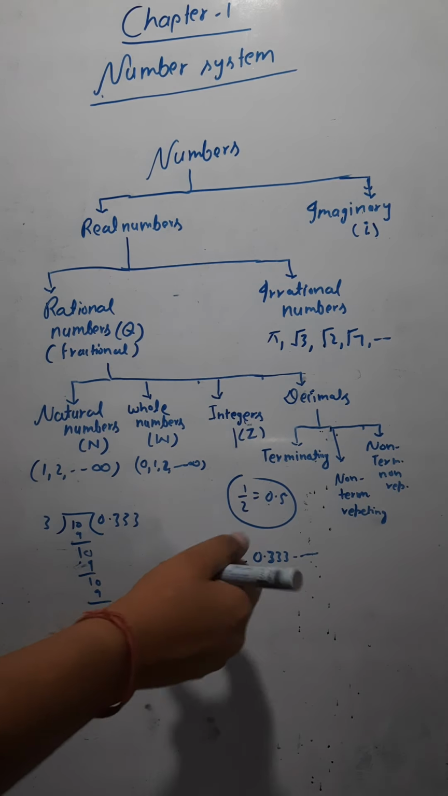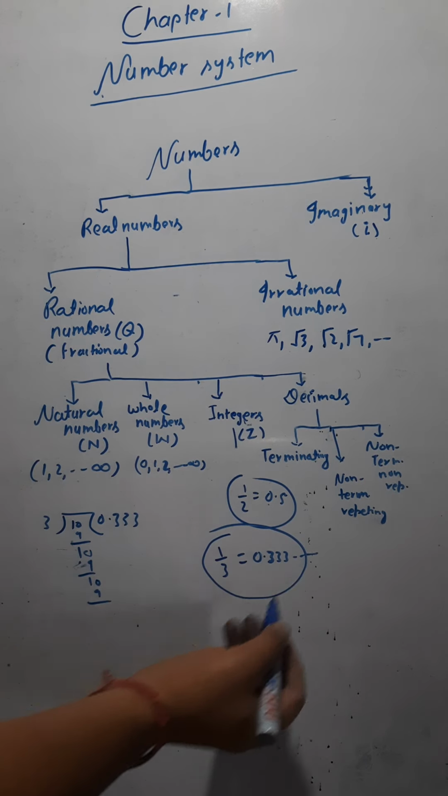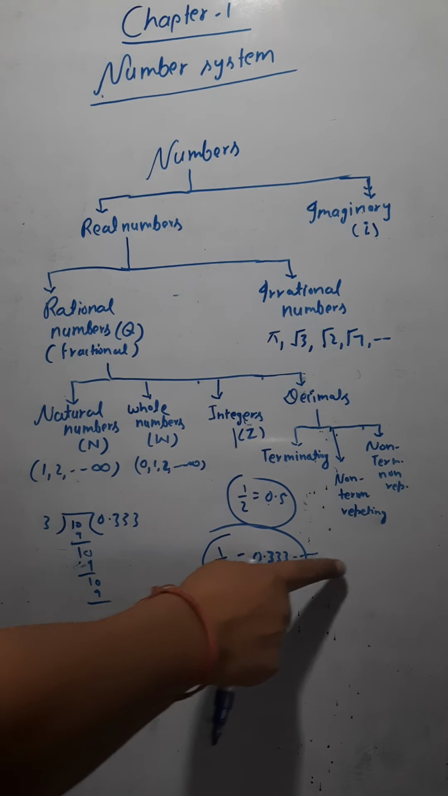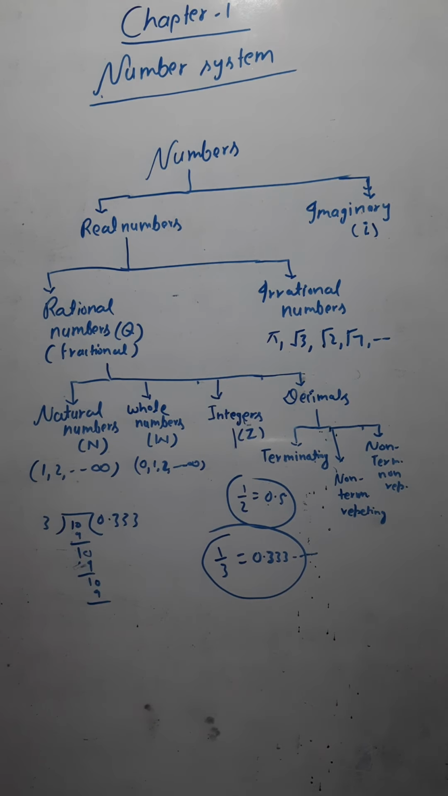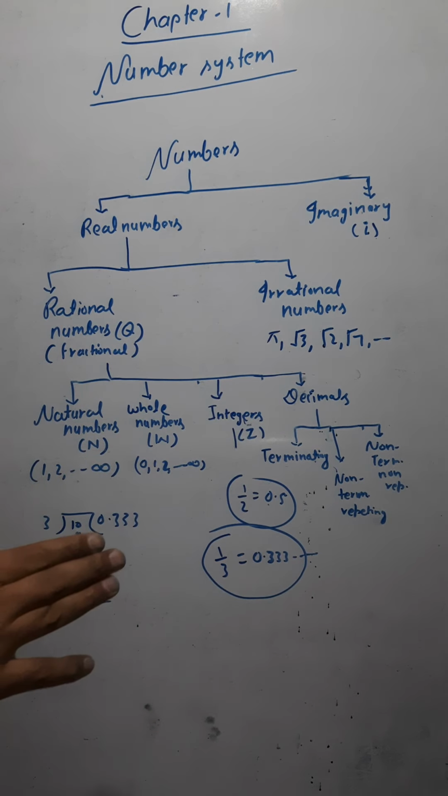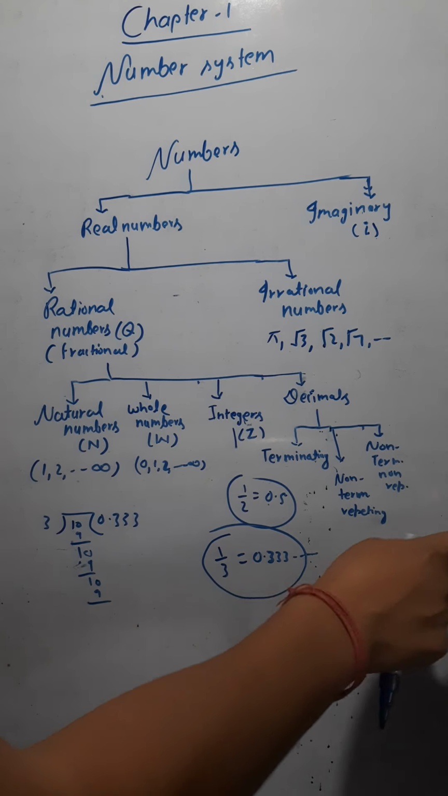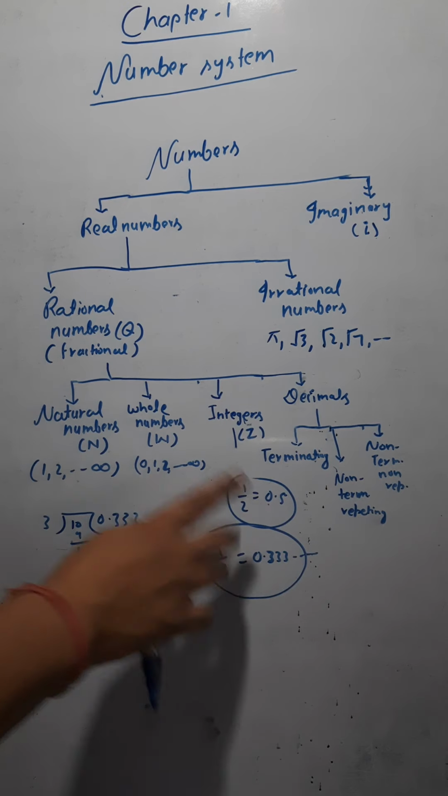So we call this sort of decimal, 0.333, a non-terminating repeating decimal. So 0.5, 0.33333, 0.222, whichever way you take it, all these are examples of rational numbers. So 0.5 is a rational number, and 0.3333 is also a rational number. Why? Because one is terminating, and the other is non-terminating but repeating.